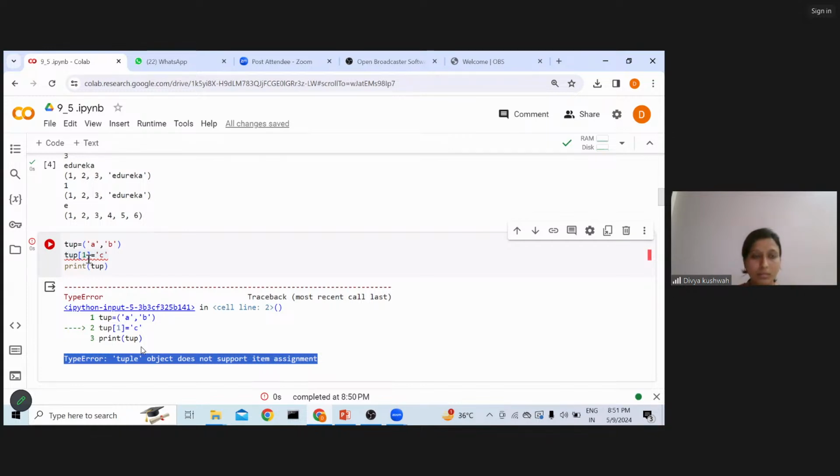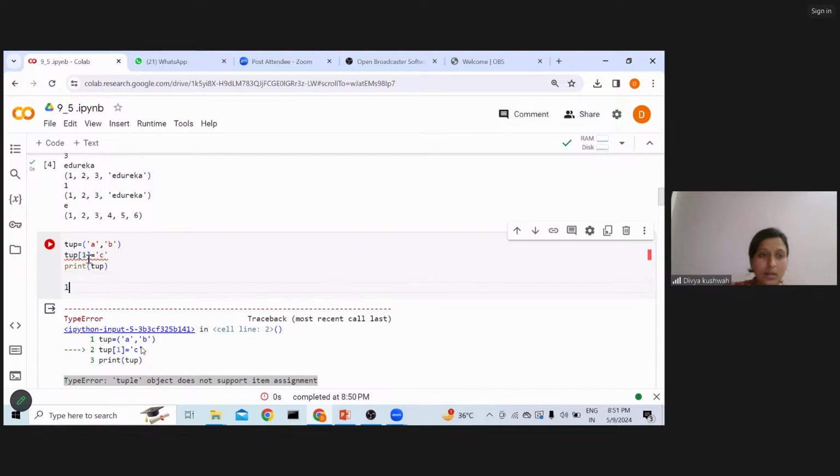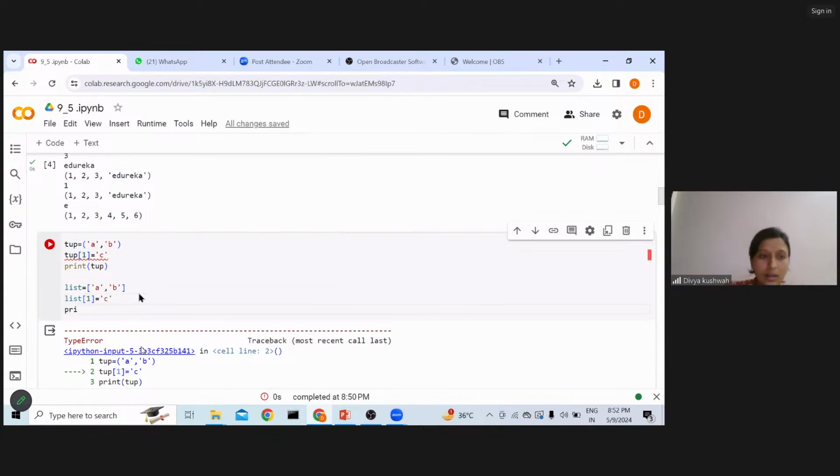Can I modify a list? Let's check also. List is equal to this, not the round bracket but the square bracket, and inside that I'm passing A and B. Once my list is created, if I want to select the element and place C, and then print this list.